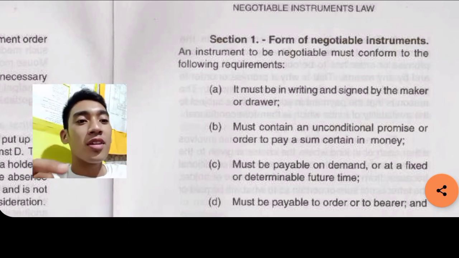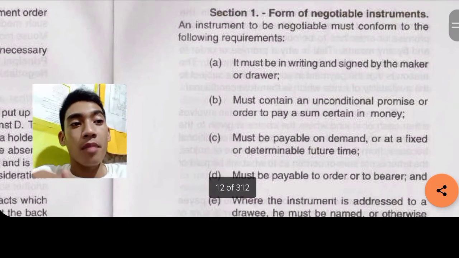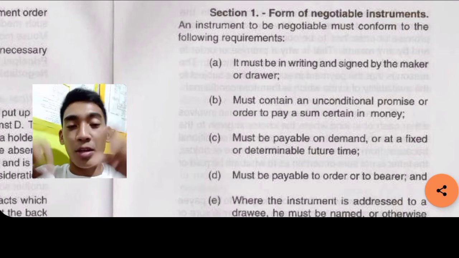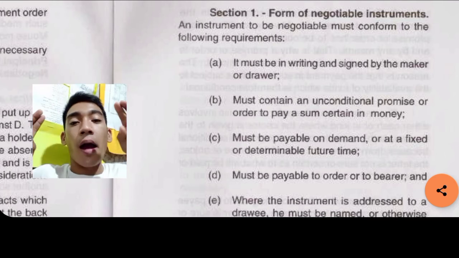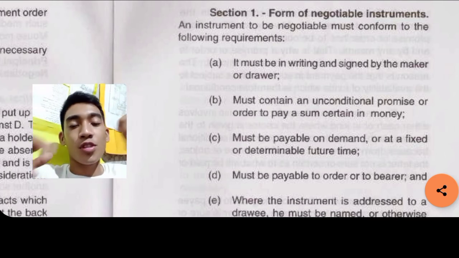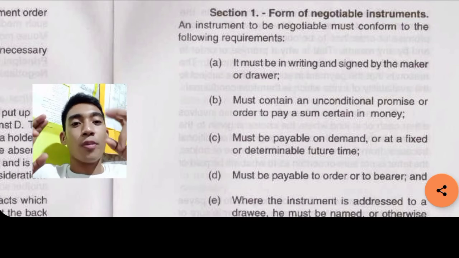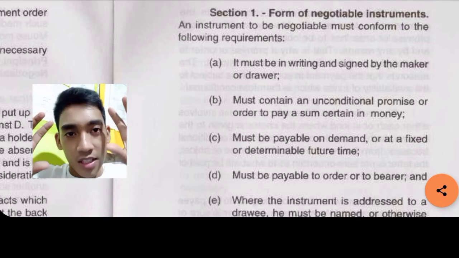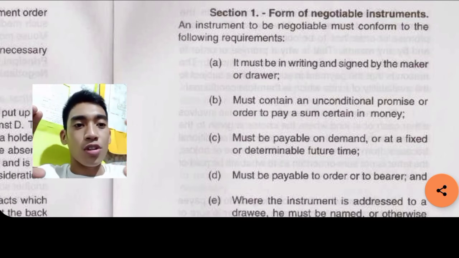Must contain an unconditional promise or order to pay a sum certain in money. So therefore, there must be a provision of payable to the order of that person, so payable to the order of B. Unconditional means to say no condition. It's a promise, no condition.